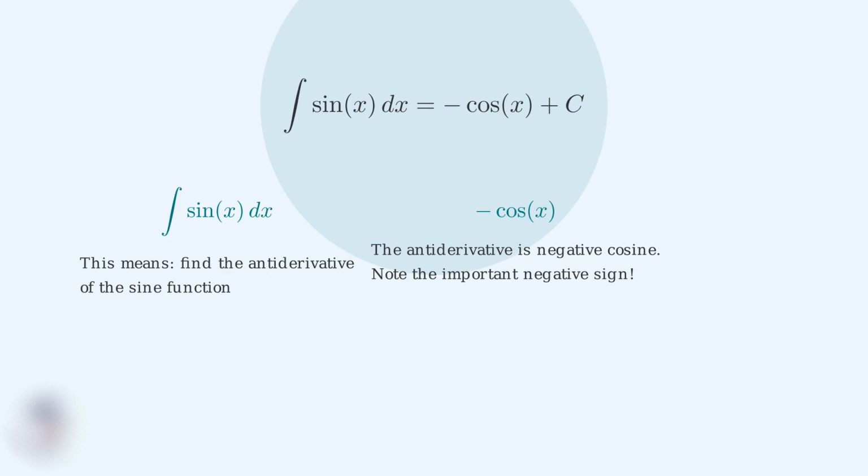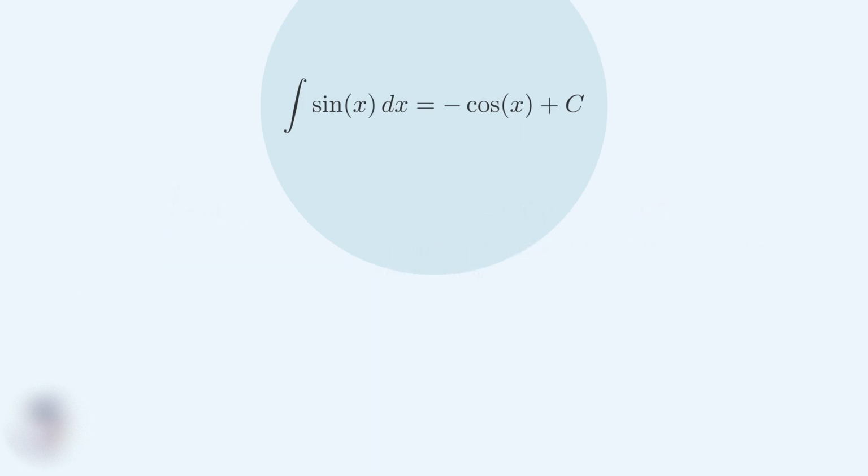This is because the derivative of negative cosine gives us positive sine. Finally, we add c, the constant of integration. This represents the fact that there are infinitely many antiderivatives of sine x, differing only by a constant. You might wonder why there's a negative sign.